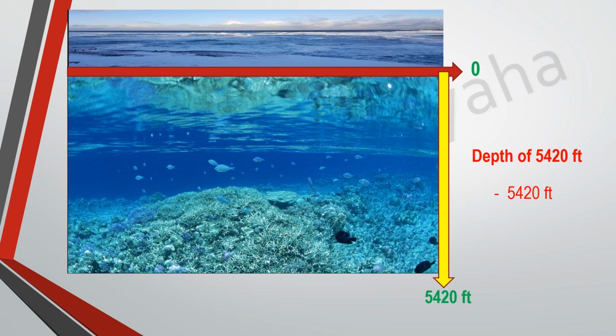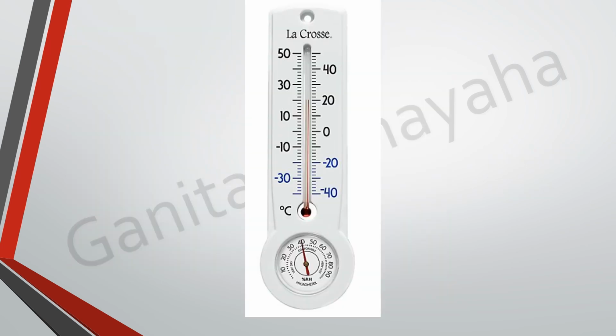Let us consider another situation. What is this that you can see on the screen, children? Yes, this is a thermometer. Now observe this thermometer closely. You have got a zero mark here. And above the zero mark, we have got 10 degrees, 20 degrees, 30 degrees, 40 degrees, 50 degrees marked here. And we have got some markings below zero also. Minus 10, minus 20, minus 30, minus 40.